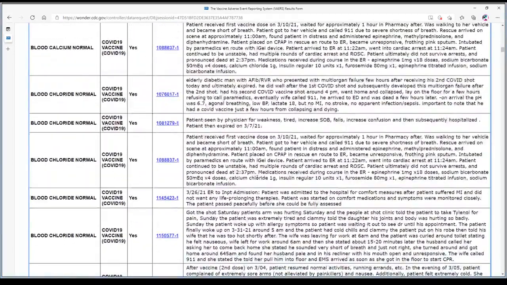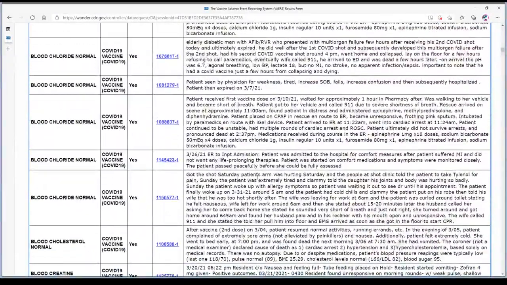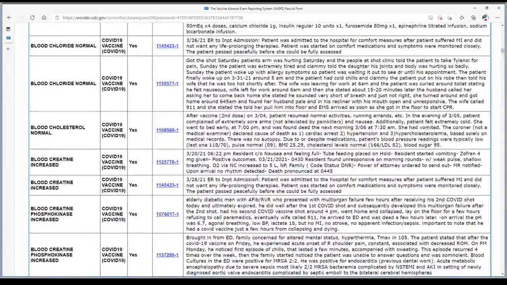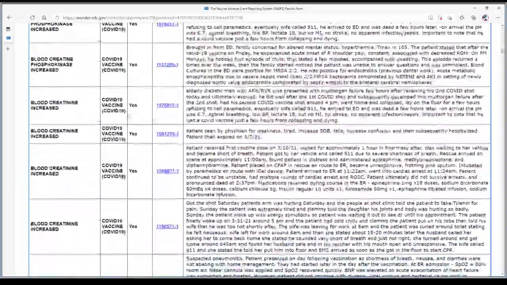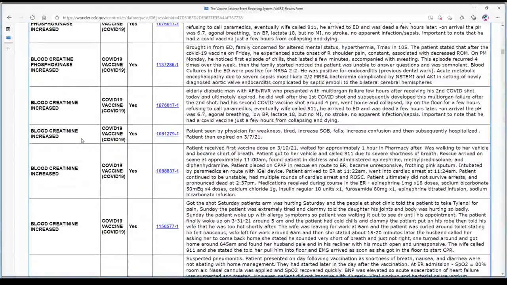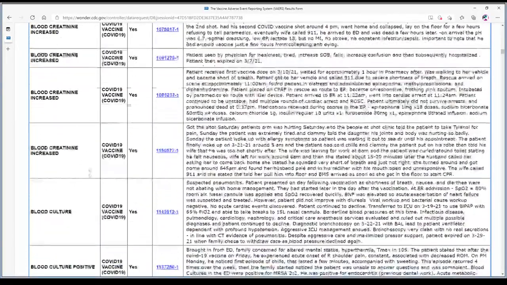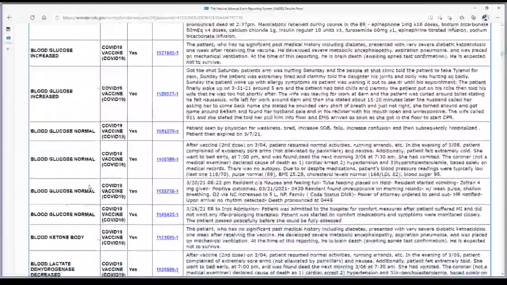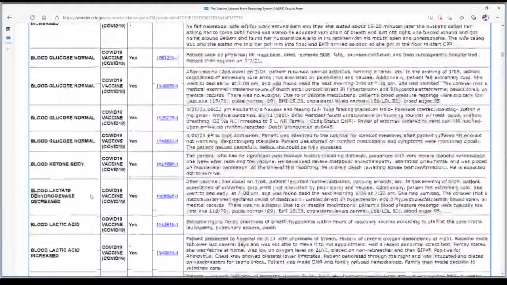You're going to find many of these on here. The important thing is that you know where to come into this to look. So you can sit here and go through all of these. Blood creatine increased seems to be coming up. Blood cultures, blood gases, blood glucose decreased, increased. You know, that might be due to diabetes, of course.